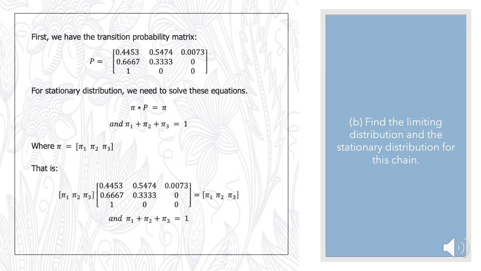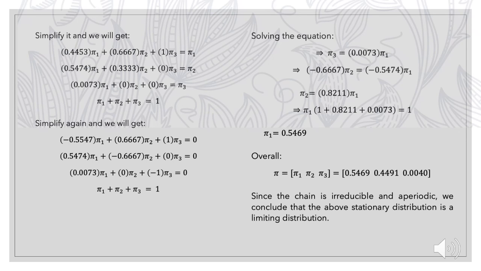Then we substitute the matrix into the equation and multiply it. After multiplication, we simplify the equations and make them equal to 0. Then we solve the equations and we will get pi 1 equals 0.5469, pi 2 equals 0.4491, and pi 3 equals 0.004. Since the chain is irreducible and aperiodic, we can conclude that the above stationary distribution is a limiting distribution. So that's all for our presentation of this assignment.